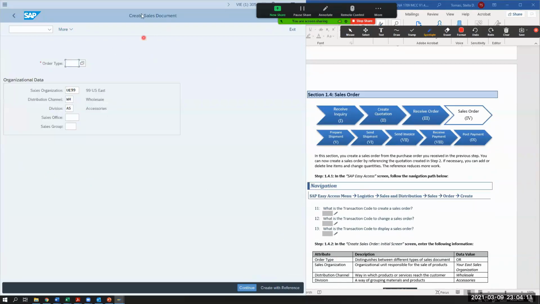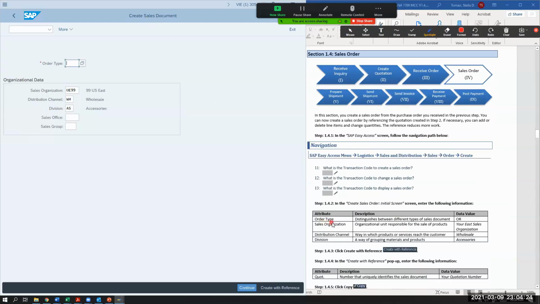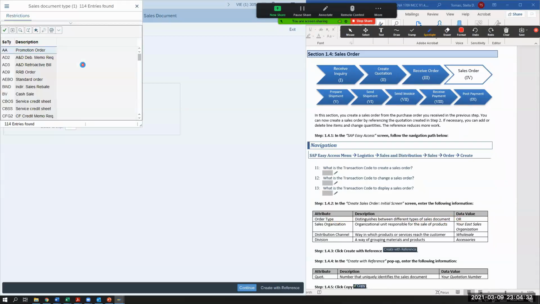And so I'm in this create sales document. It's kind of similar to our quotation, but this one says create a sales document instead of create a quotation. So here in order type, I'm going to distinguish between the different types of sales documents, and we're going to put in OR here. So we're going to find OR.